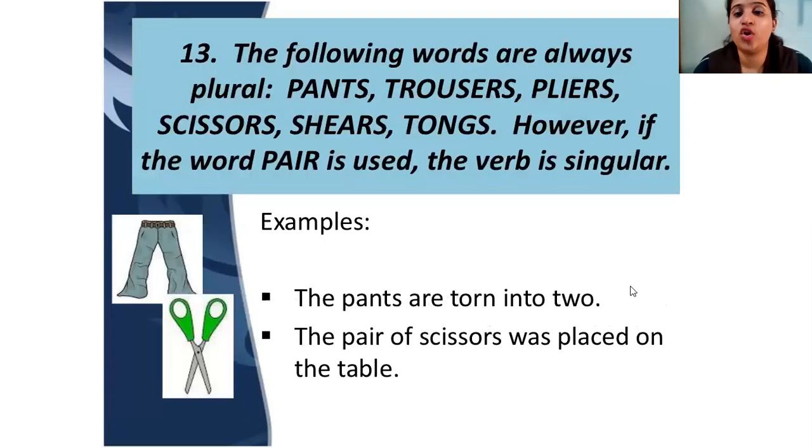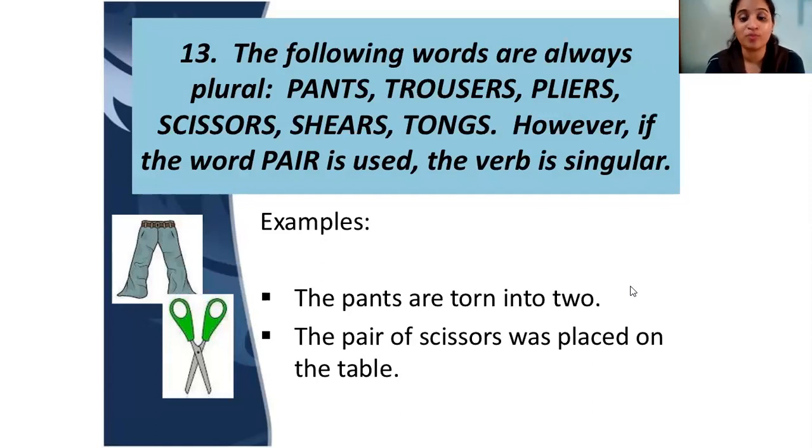The following words are always plural: pants, trousers, pliers, scissors, shears, tongs. However, if the word pair is used, the verb is singular. Like if I'm just talking, the pants are torn. But if I say the pair of pants is torn, then it is singular.